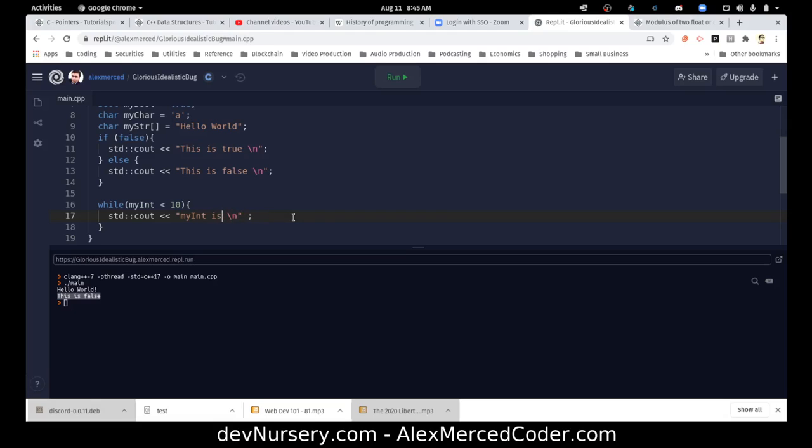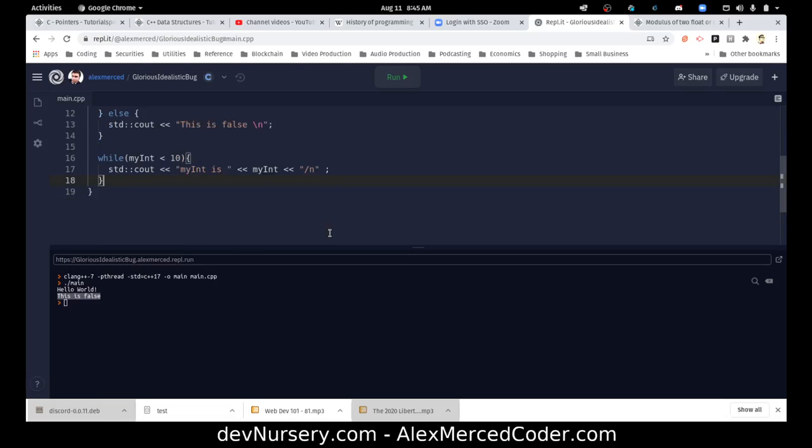My int is, then we have to do this. My int is, my int, and then put the new line character. This is concatenation. And after each loop, because if I don't add this, it's going to be an infinite loop, we add 1 to my int. That's what the 2 pluses equals, what's called an increment. So let's run that.